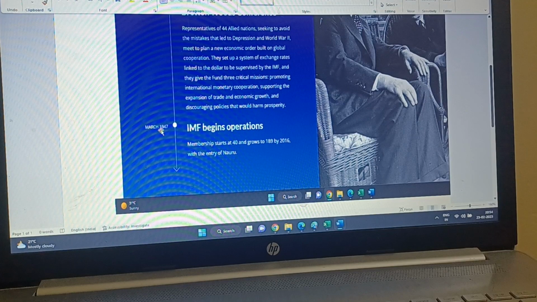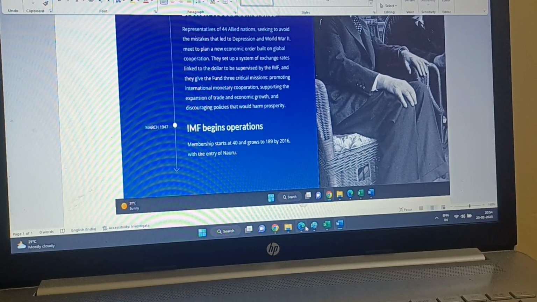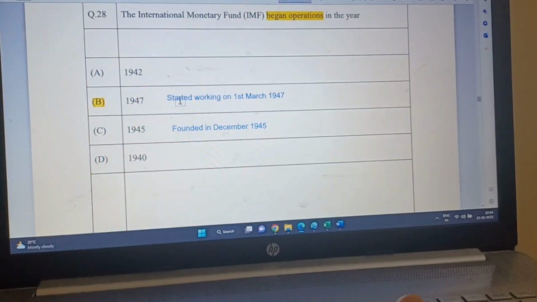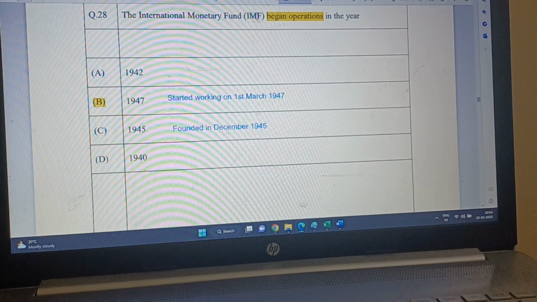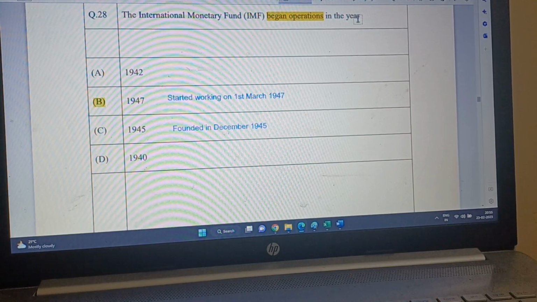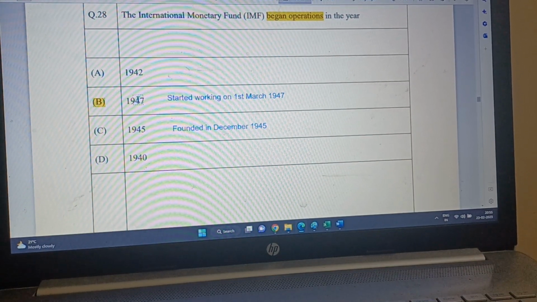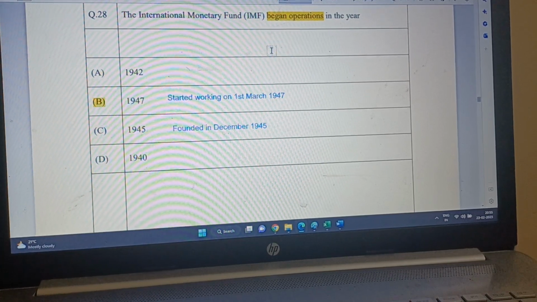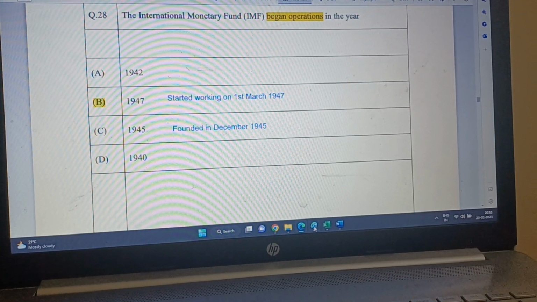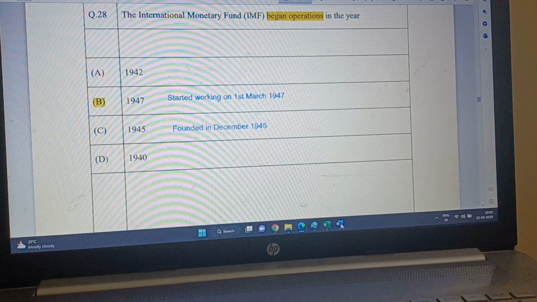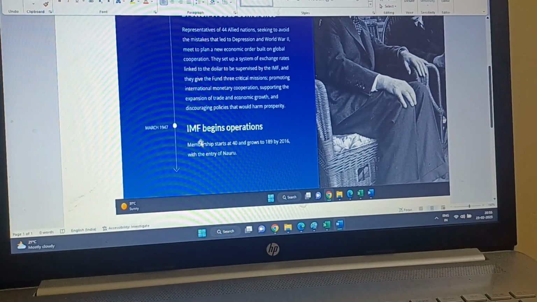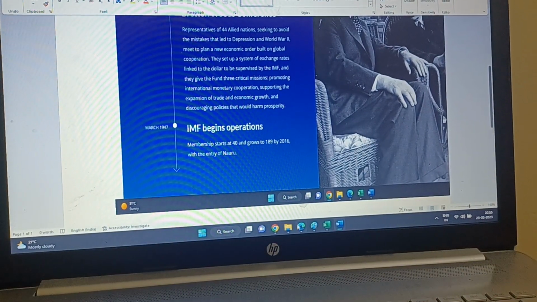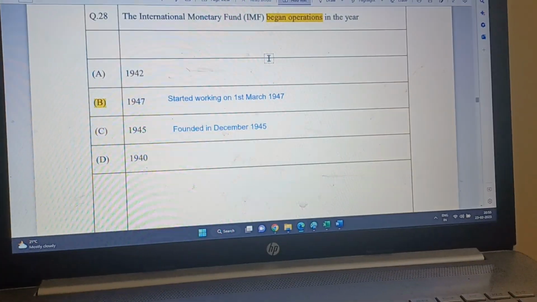That is what is given here. And the question asked is, the IMF began operations in the year. So it is clearly 1947. Same language, began operations. This reads in the Word file that I had copied, "begins operations," and the question says "began operations."